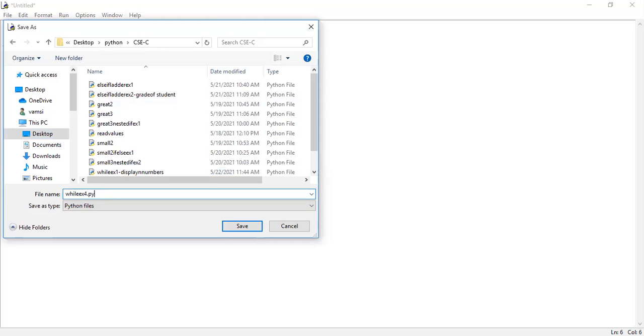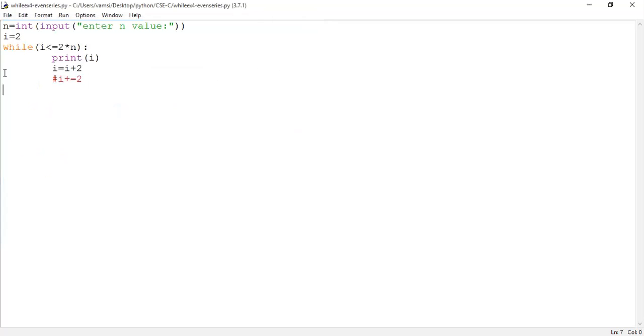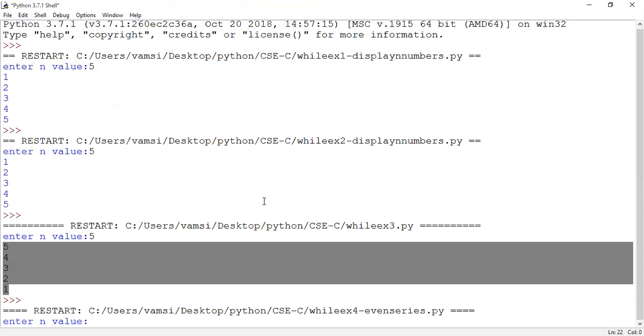So what is it doing, guys? It displays the even series, so even series dot py. Then what's the immediate step? Run the program. Are you seeing the shell?